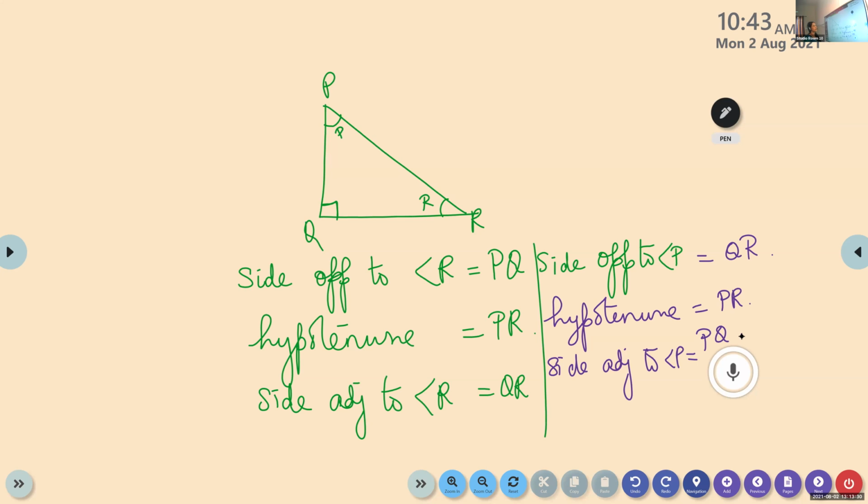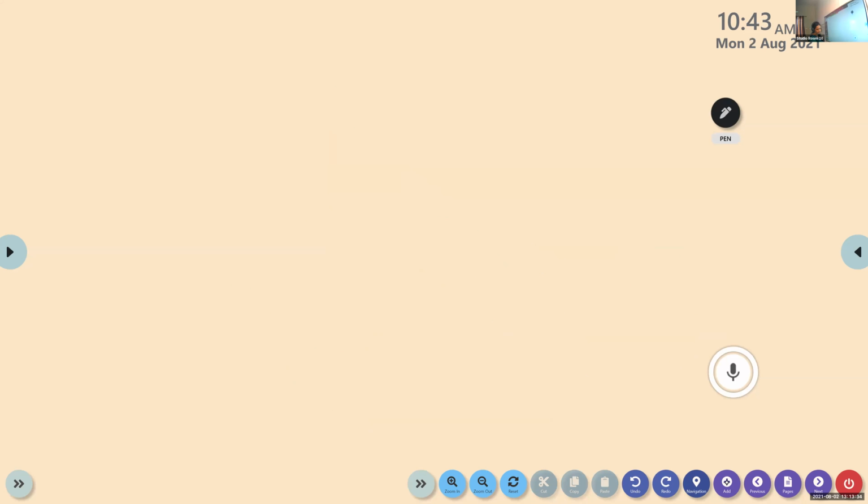Okay, now we are going to define 6 trigonometric ratios. We are going to learn one by one. First I am going to draw one common figure. Suppose ABC is a right angled triangle, right angled at B, this is A and this is C. I am going to define the first ratio. Listen, children, the first ratio we call sine of angle A.